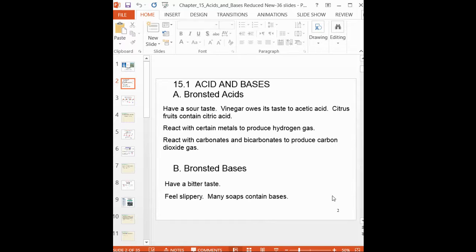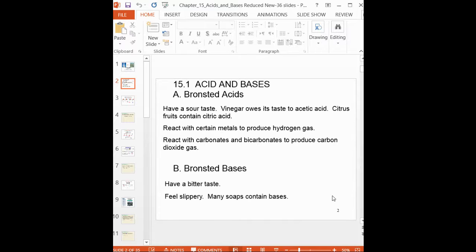The general definition of an acid is that it is sour in taste, right? Just like vinegar, you did the practical last time. Vinegar, its taste is what? Acetic acid, a little bit sour.